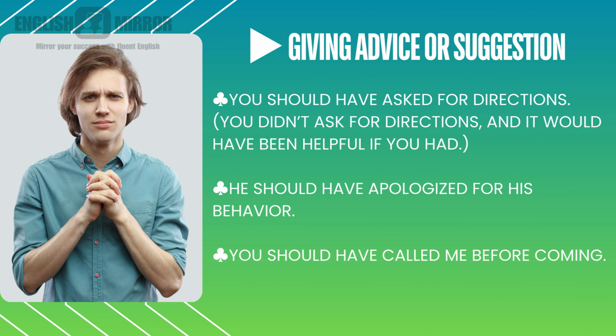And the next example, he should have apologized for his behavior. He has done a wrong thing. He behaved very badly to the others, but he is not supposed to do that. He should have apologized for that. The next one, you should have called me before coming home. You should have called me. That is why, because you didn't call, I was out of station.